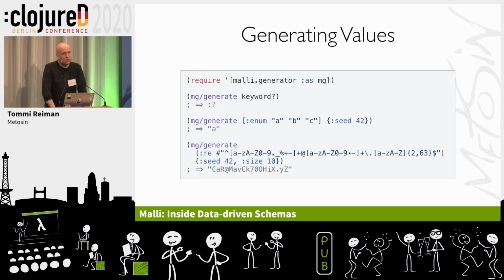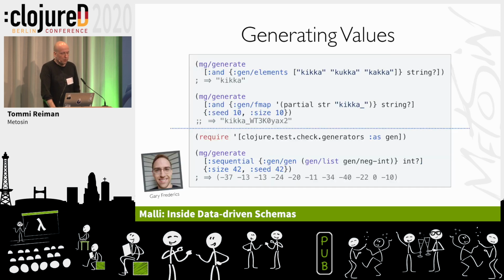Generating values, I will skip this because it's basically test.check, and we are just using that. So you can generate values from any schema, from regexps, and you can have these schema hints which are literal data. That's nice. You can have this gen fmap, which says generate some values, but when it's coming back, modify something. And you can persist this too.